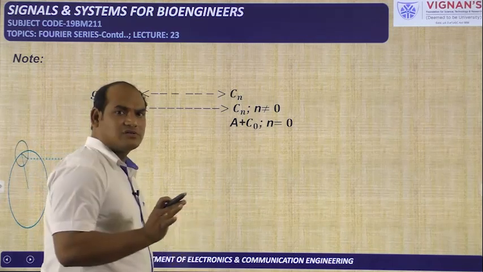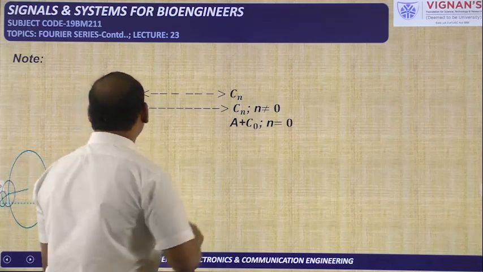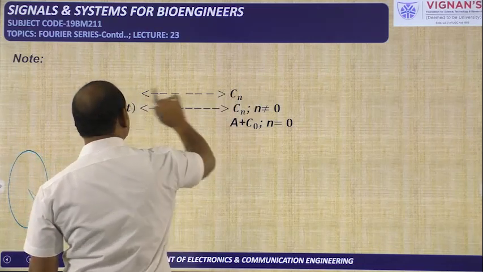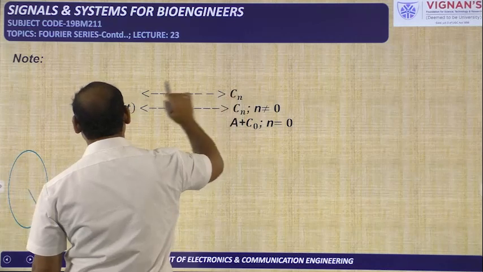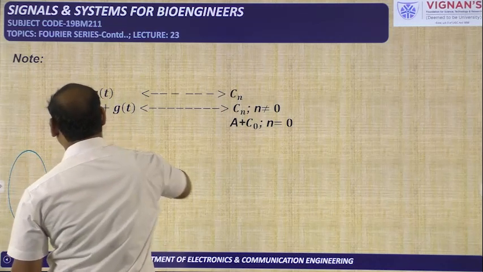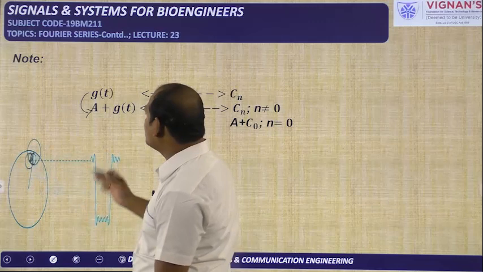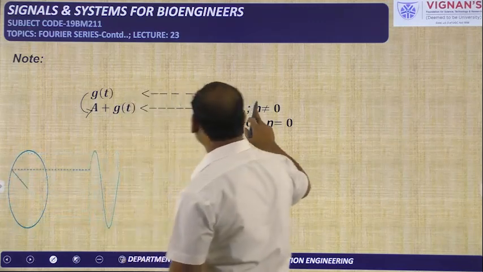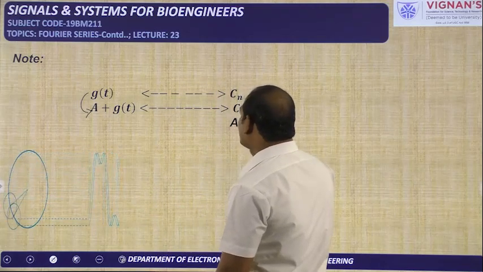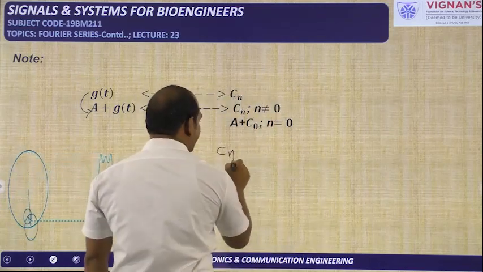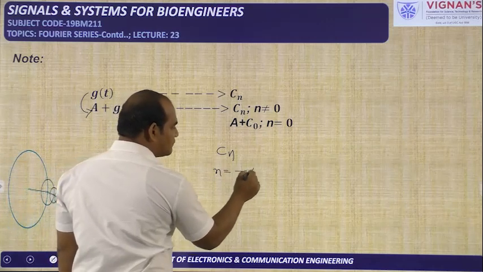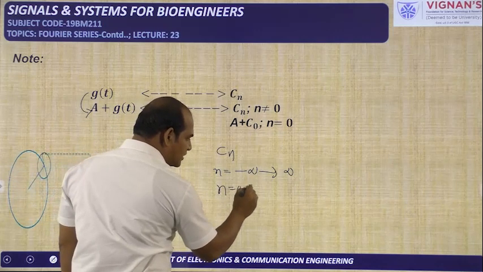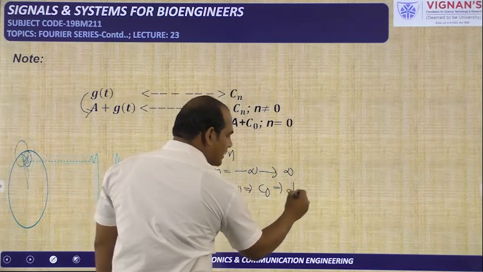Now whatever conclusion I gave from the previous problem is given here. For example, f of t has the coefficient Cn, and g of t has the coefficient Cn. If some DC value is added to that particular g of t, then there is no change in the Cn value. Okay, but the DC content will be affected. If you see Cn, where n is changing from minus infinity to plus infinity, including 0, particularly when n is equal to 0, that C naught is said to be the DC value.